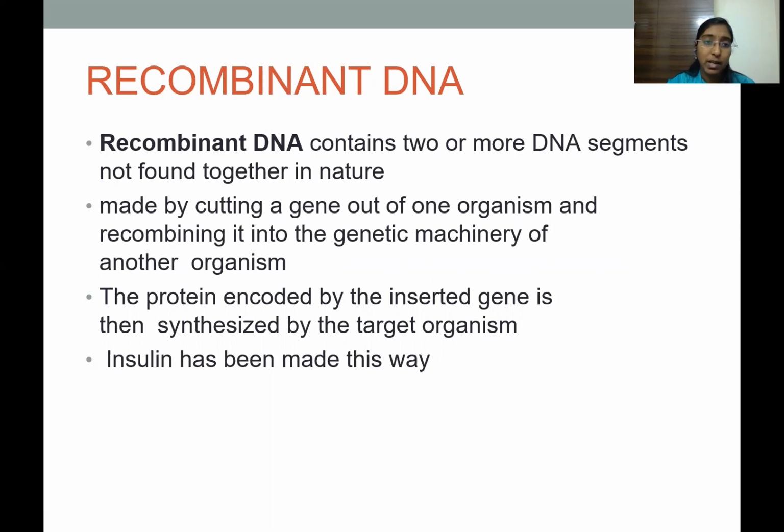It is made by cutting a gene out of one organism and combining it into the genetic machinery of another organism. The protein encoded by this inserted gene is then synthesized by the target organism. Insulin has been made in this way, and this is also the basic mechanism for all the recombinant vaccines that are being produced today.